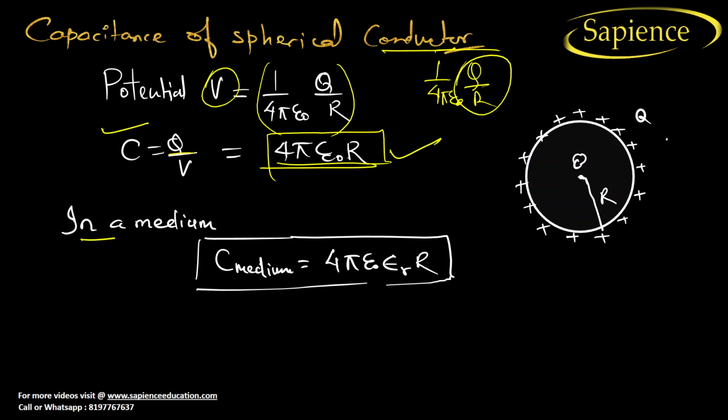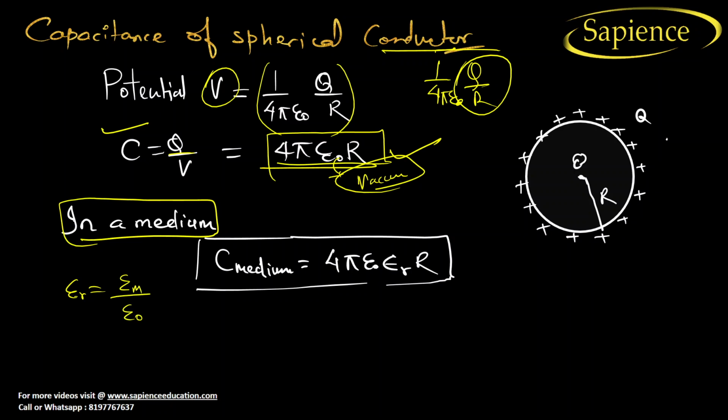Now, see, here we used epsilon naught, which means the medium was vacuum. But if it is not a vacuum, what will happen? See here, relative permittivity, what we discussed in chapter 1, is the permittivity in the medium divided by the permittivity in the vacuum.